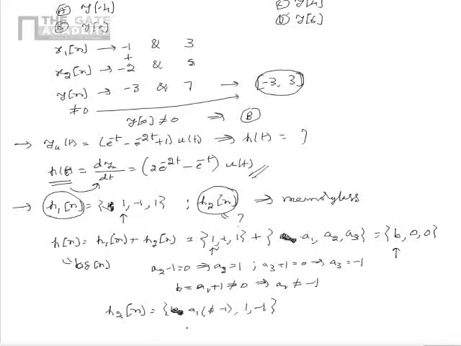This is the generic representation of the impulse response of the LTI system that should be connected in parallel with the LTI system of impulse response h1 of n.